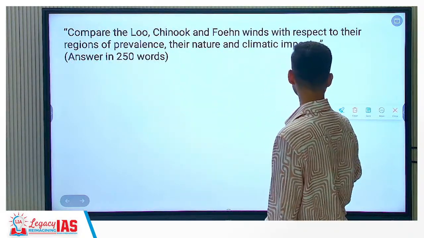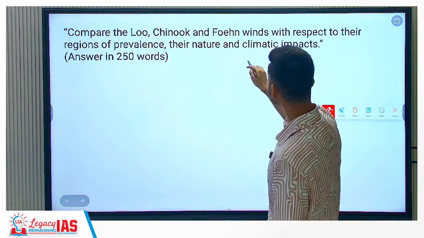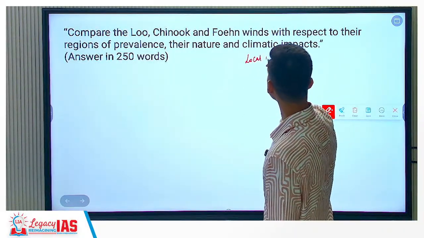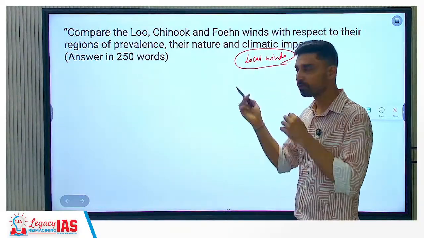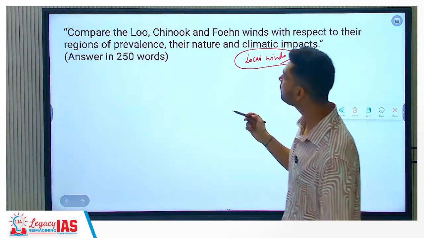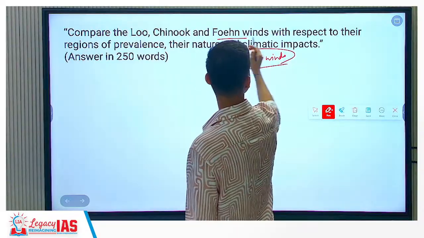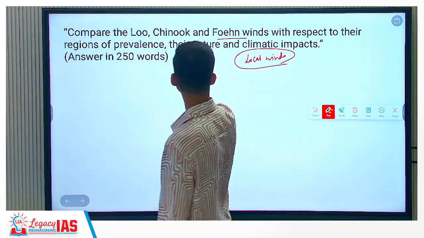So, a relatively easier question. Then a question that was expected was on local winds, because UPSC has given the hint in the prelims also; they have asked a few questions related to local winds. So: compare the Loo, Chinook and Foehn winds with respect to their regions of prevalence, their nature and climate.